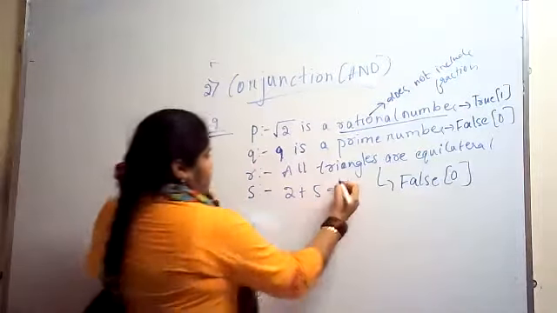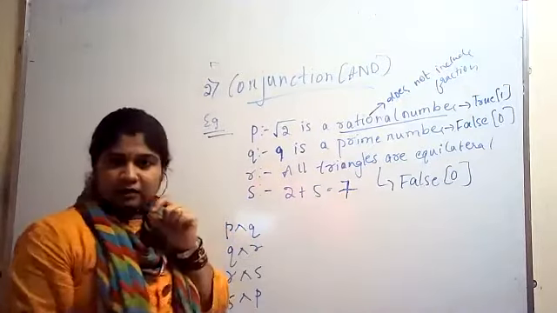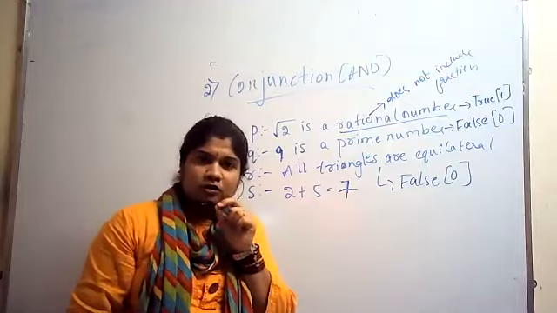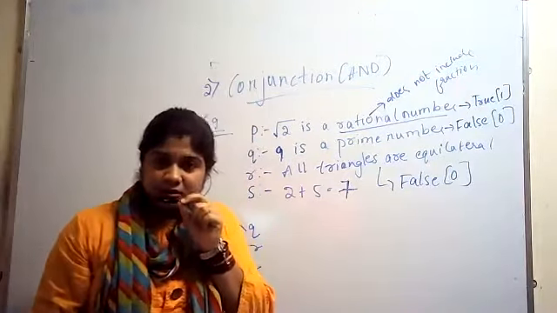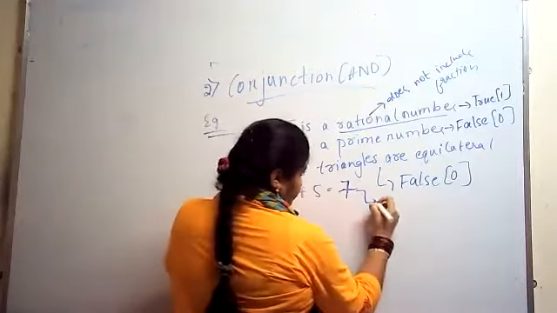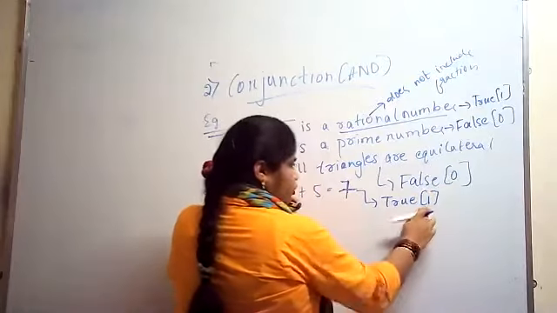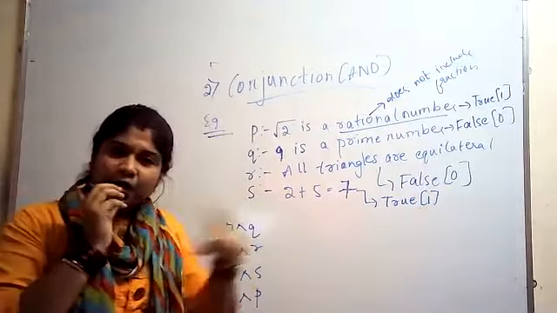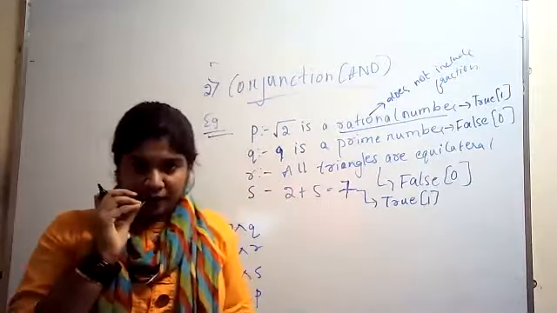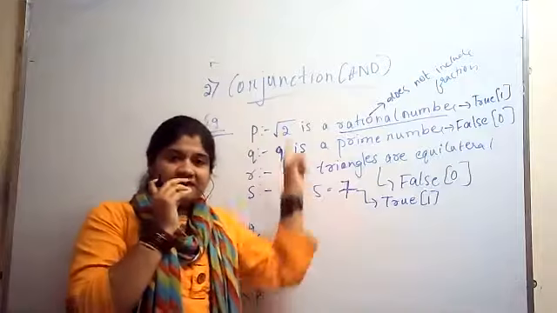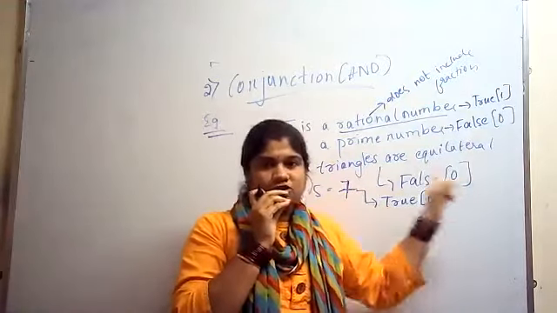Next, 2 plus 5 is equal to 7. Whether this is true? Yes, this is true. You can write true or you can write 1, 0. I have written both. Okay. So here, considering the 4 examples I took, I have judged whether each is true or false.